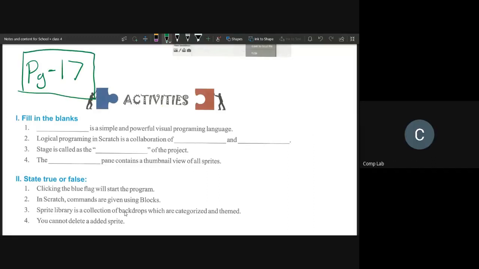All right. So everyone, we are going to write the answers in our book itself. For simple questions like fill in the blanks and true or false, we'll write the answer right there in our book. We'll just take the exercise on page number 17 and we can write right here. So there is sufficient space. If you find that the space is not sufficient, you can always make use of all of this white blank area right here. All right. So I think we can start writing.